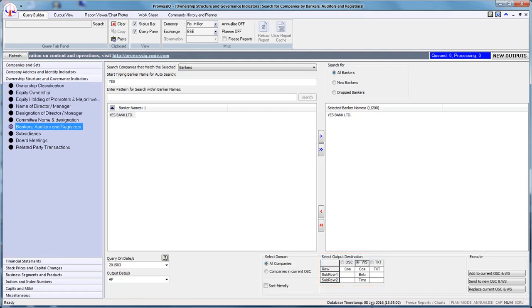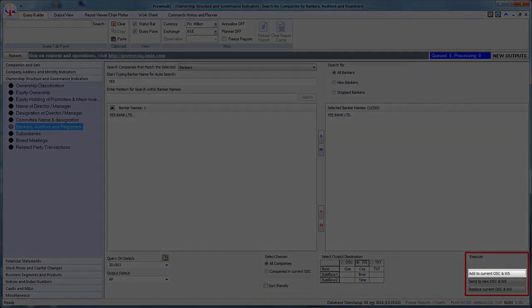The sixth step is to click on the appropriate Execute option to run your query. Since we have selected all companies as our domain, we can select any one of 3 execute options. These are Add to current OSC and WS, Send to new OSC and WS, and Replace current OSC and WS. Add to current OSC and WS will add the list of companies which have satisfied the criteria specified in the query trigger along with the data.